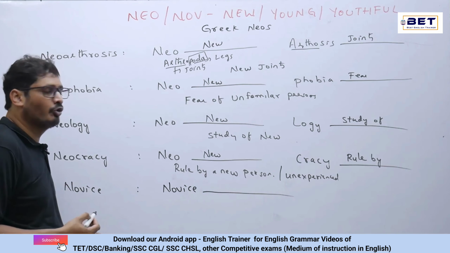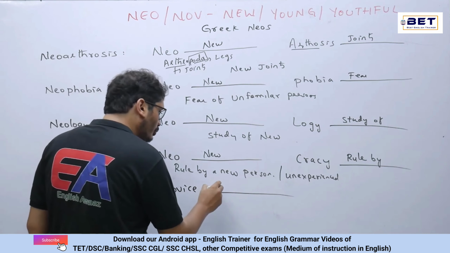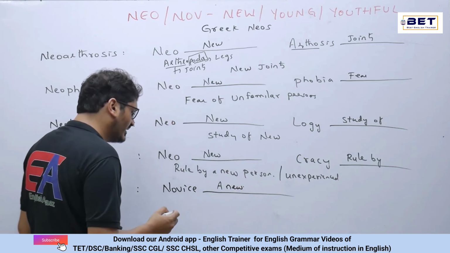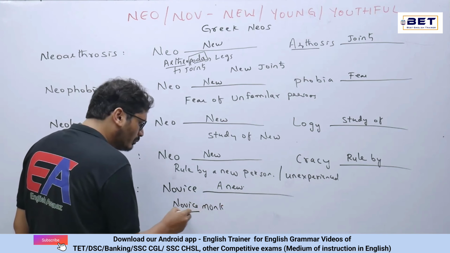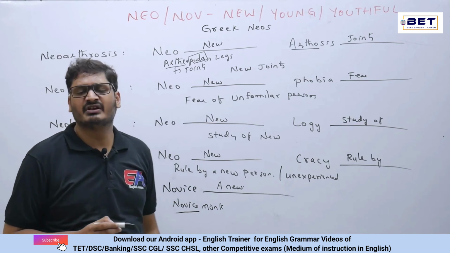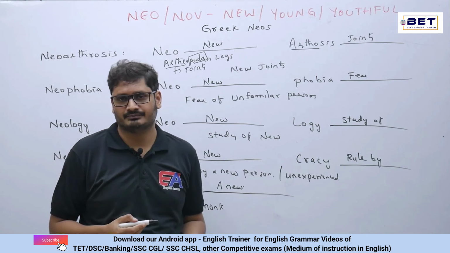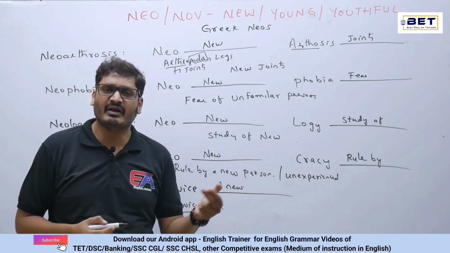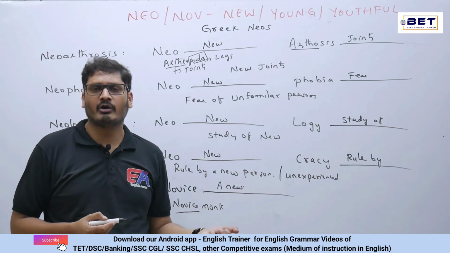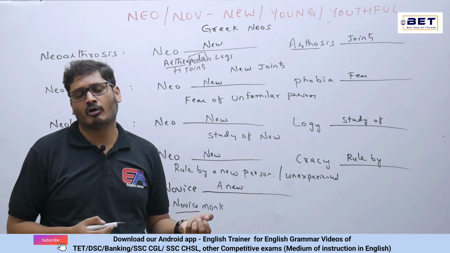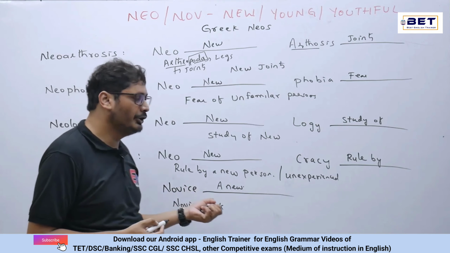Next we have the novice. Now what is this novice? So novice is new. For example, we say a novice monk. Now who is a novice monk? A novice monk is a person who has recently converted himself into a saint or monk. If any person has come very recently into a particular business or into any stream, then we can call that person a novice over there. So novice is altogether new.